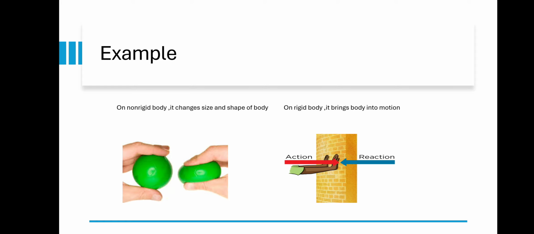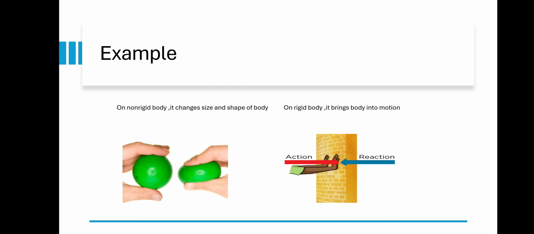Next, for example, on non-rigid body, it changes the size and shape of a body. Yes, you can see in the stress ball, first it is normal. After applying force, there is a change of size and shape. You can see there. On the wall, there is an action, but the reaction is also there. In the first example, the reaction is less. In the second example, it is a rigid body. It is very strong. The wall is strongly built.